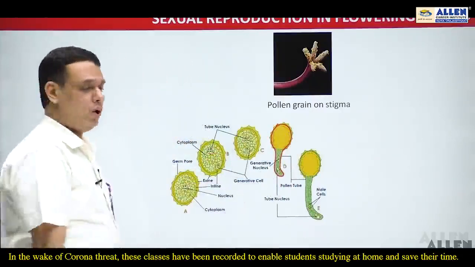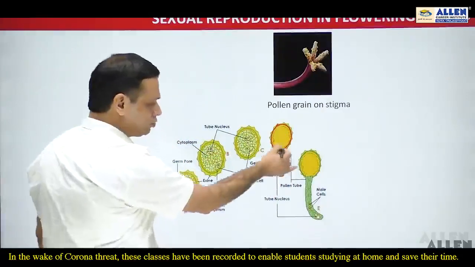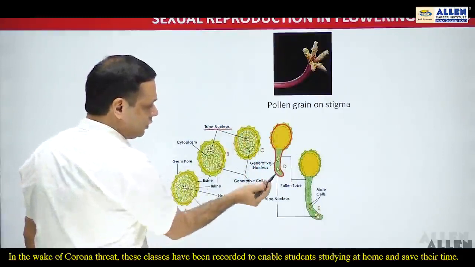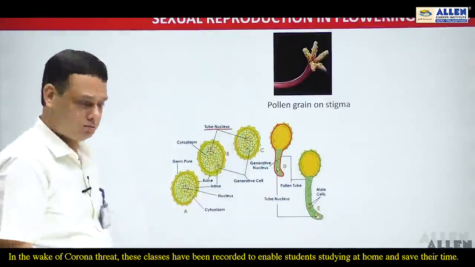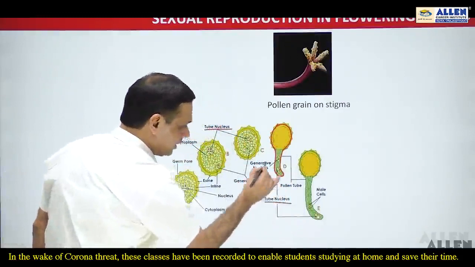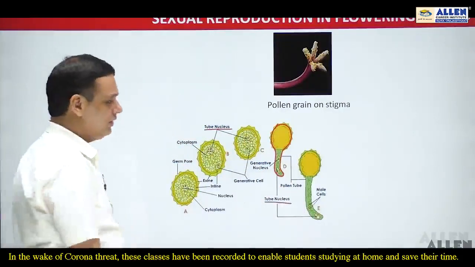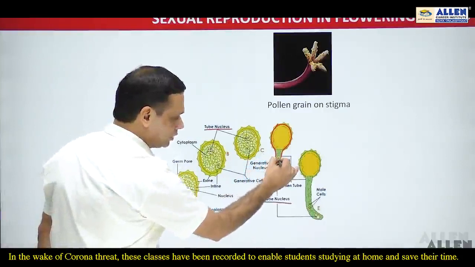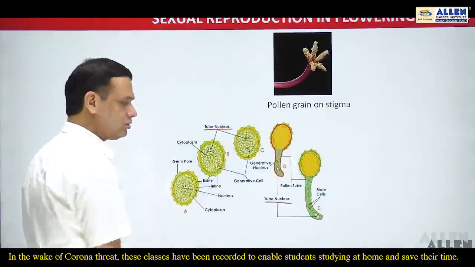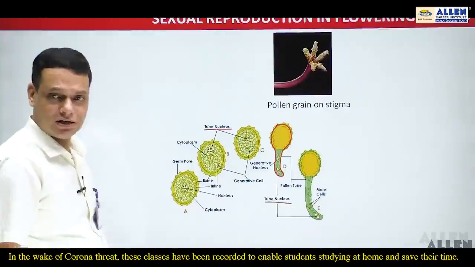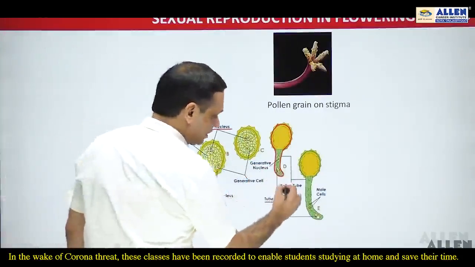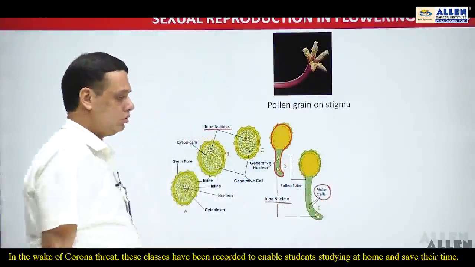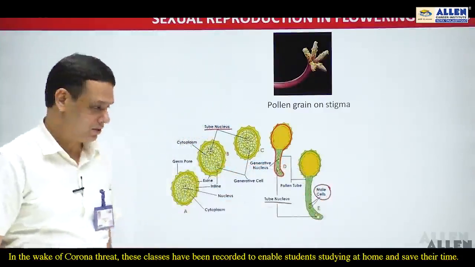As soon as this pollen tube is formed, first of all, the tube nucleus attains the terminal position of this pollen tube. Soon the generative cell containing the generative nucleus also moves towards the tube-like structure, that is, the pollen tube. Now this generative cell undergoes mitotic division and forms the two non-motile male gametes.